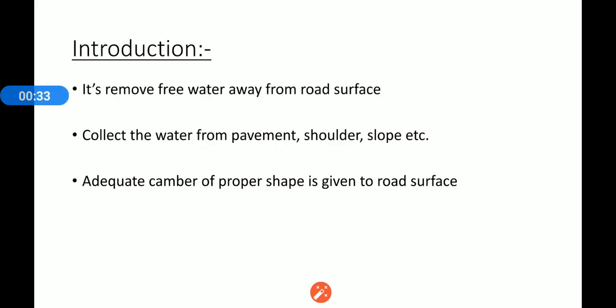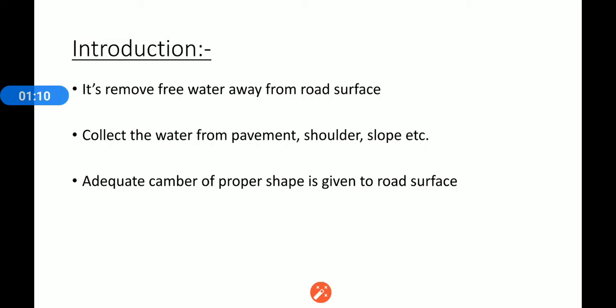In the first introduction, the main aim of surface drainage is to remove free water away from the road surface. Surface drainage deals with the arrangement for quickly and effectively leading away the water that collects on the surface of the pavement, shoulders, slope of embankment, and cuts and the land adjoining the highway.